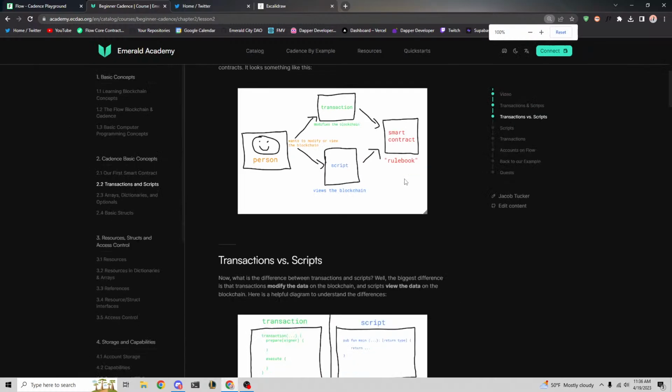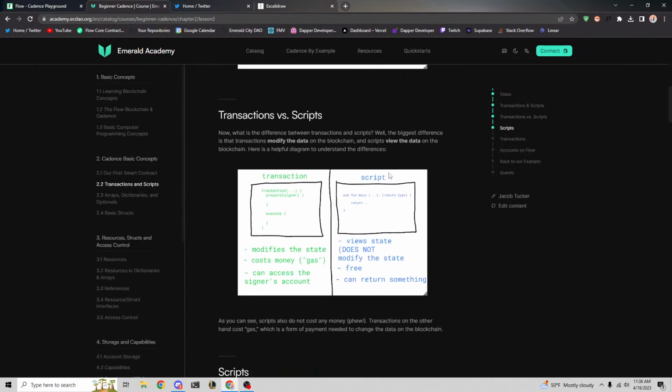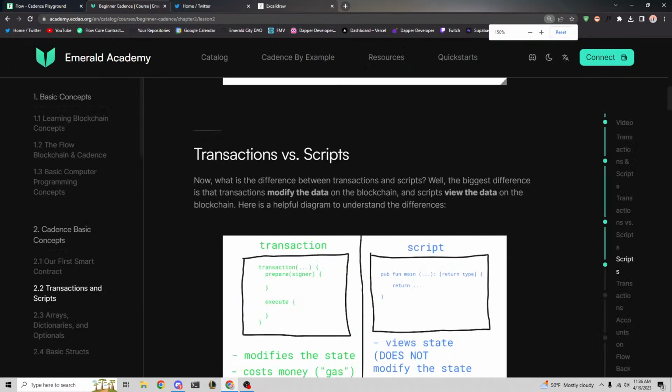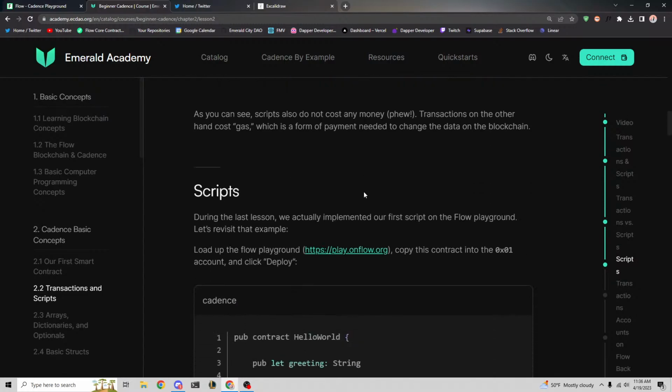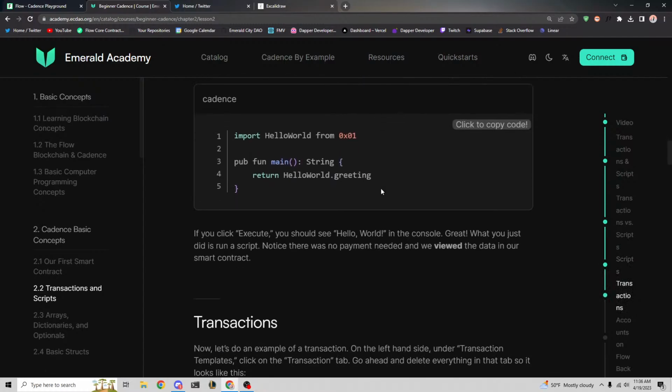This is also a very helpful diagram to help figure out the difference between a transaction and a script. A transaction looks like this, where we have prepare and execute, and a script looks like this, where we have a public function main and a return type, okay? So this is a little diagram I made too. What else do we want?